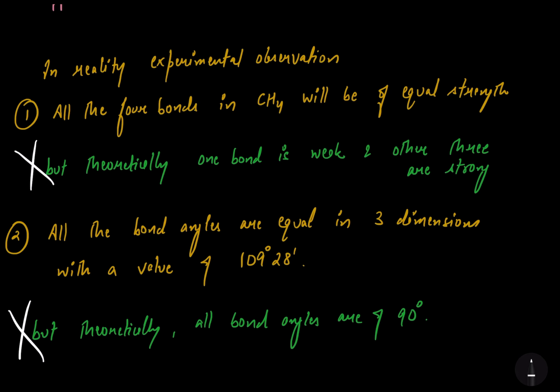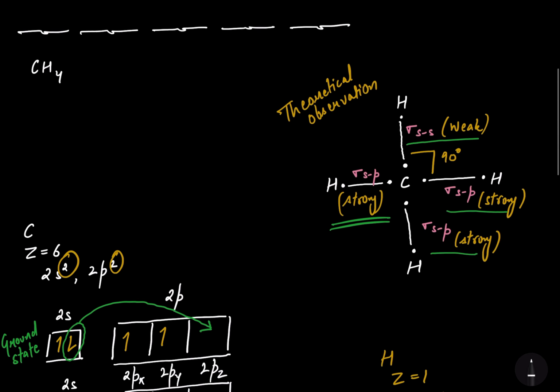I hope, my dear students, you all got the basis of introduction of the hybridization. We did some theoretical observations in which we were getting, in case of CH4, that one bond is sigma SS, other three are sigma SP. That means one bond is weak and other three are strong, and all the bond angles are 90 degree.